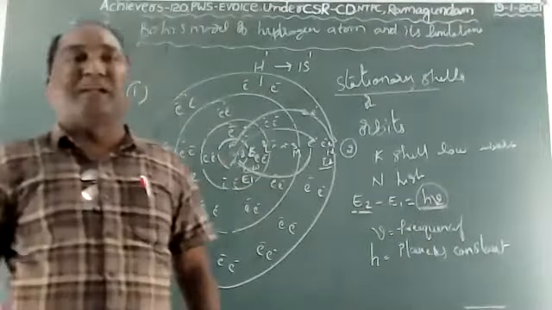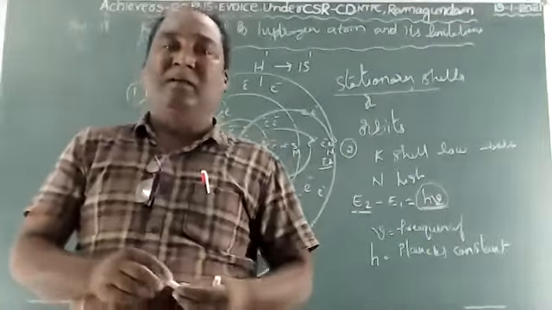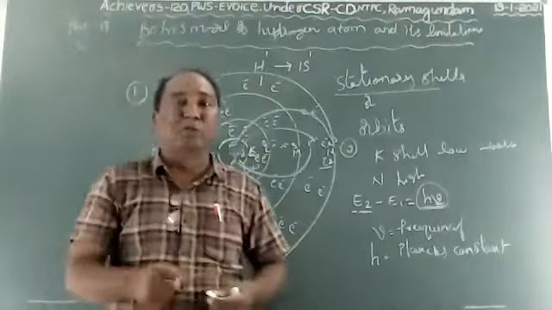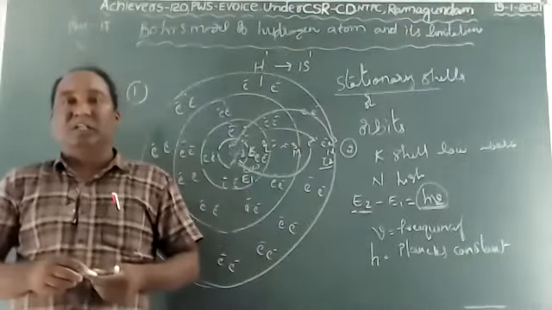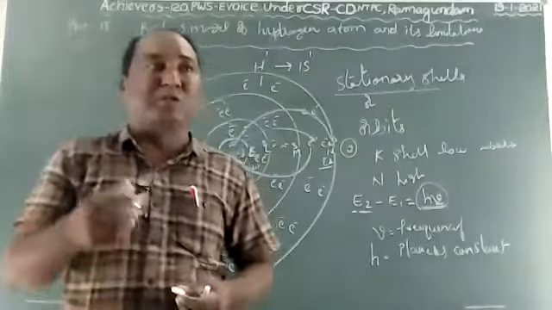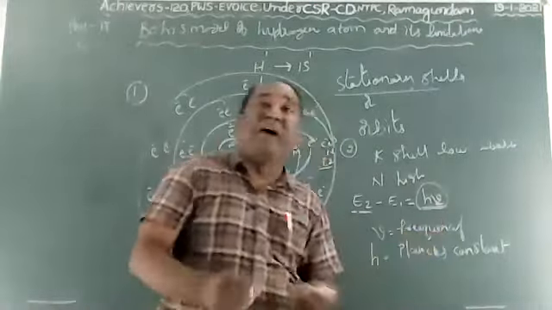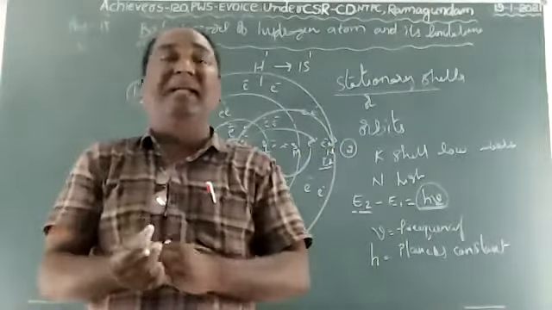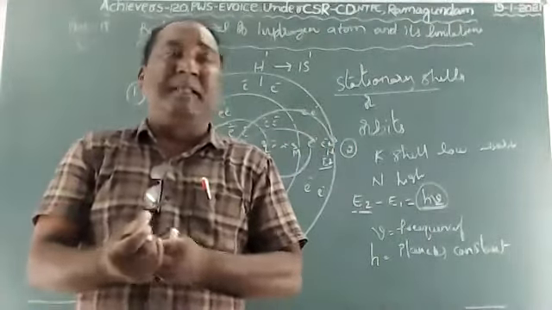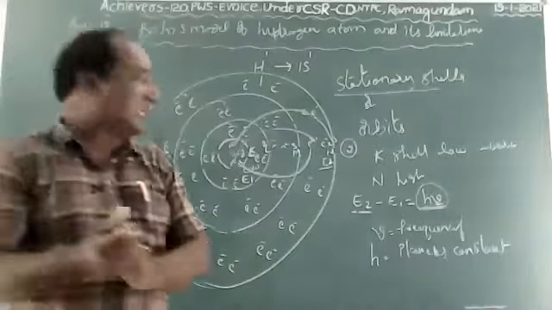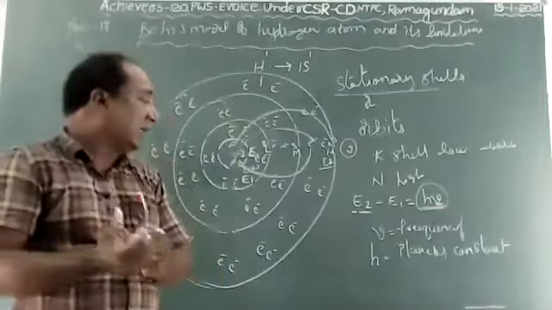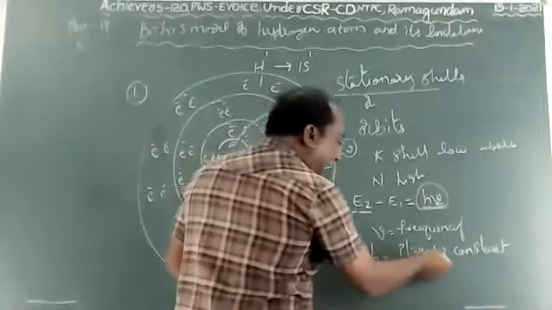Children, what is meant by frequency? If you know the answer, please type in the chat box. Frequency means the number of vibrations made in 1 second. The number of vibrations made in 1 second is called frequency. And this is Planck's constant.